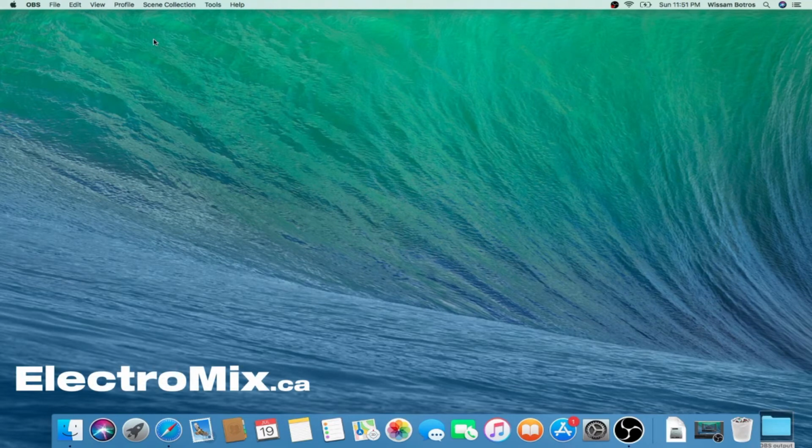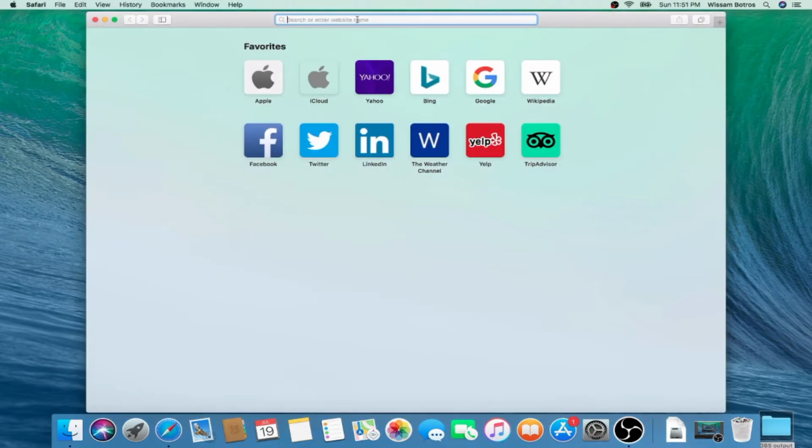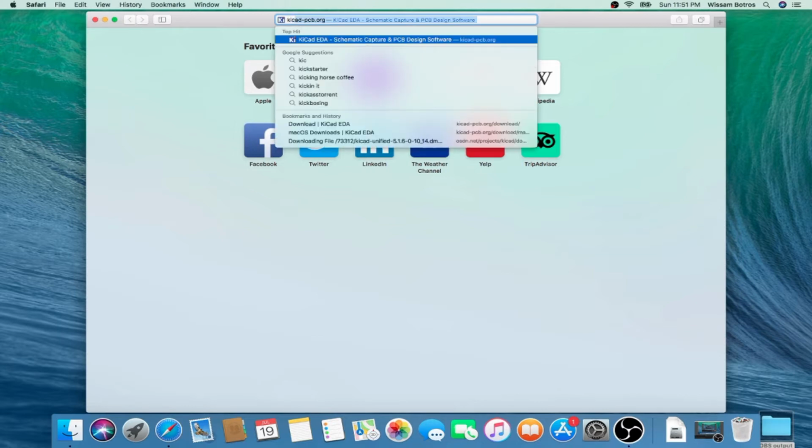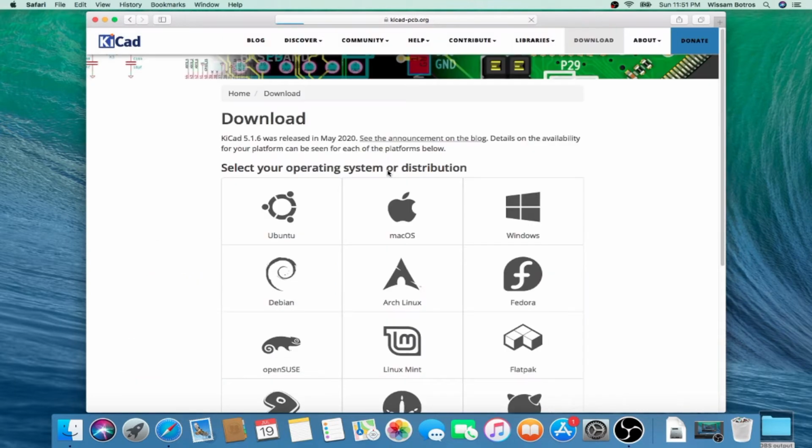We're going to install KiCad on a Mac system now. So let's start right away. Go to Safari or whatever browser you're using. Go to the KiCad website, kicad-pcb.org, and go to the download.